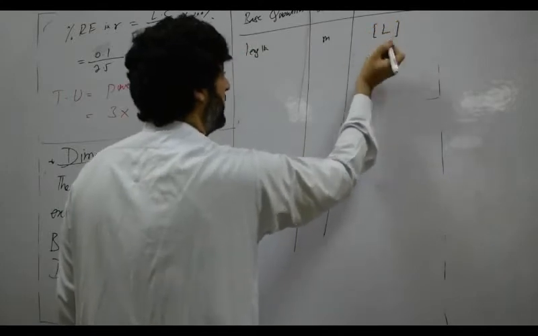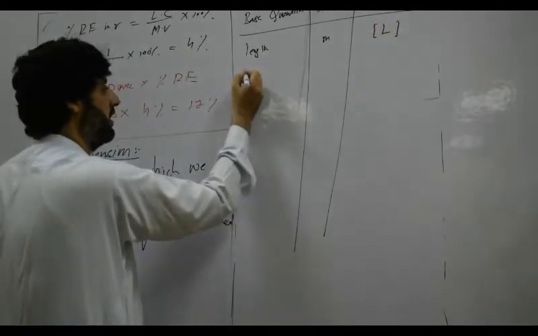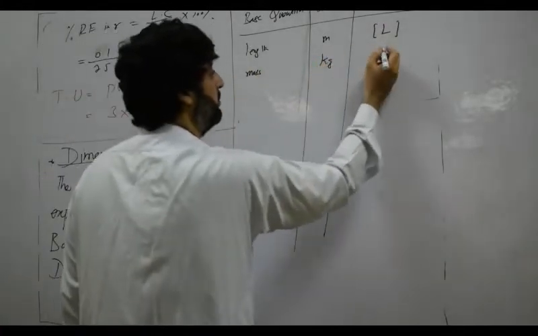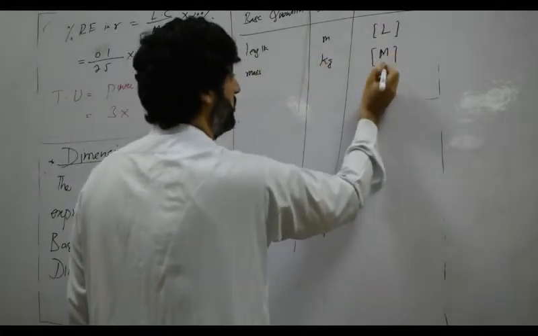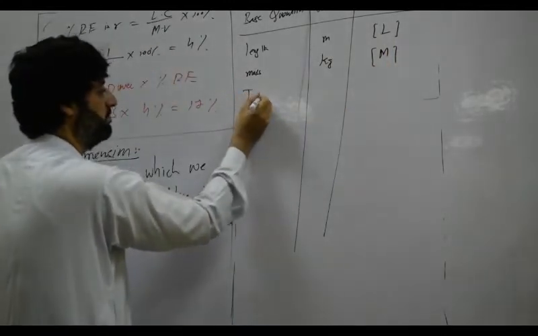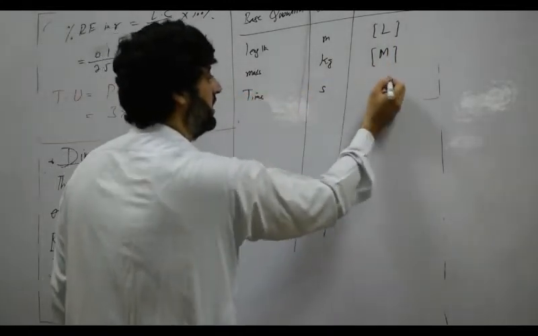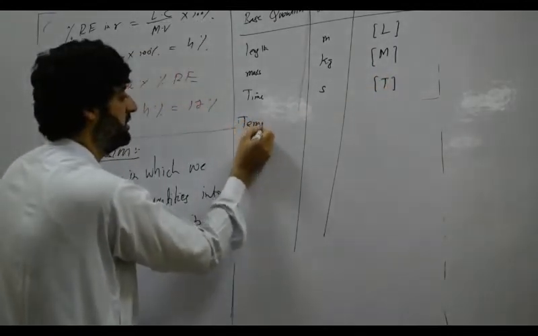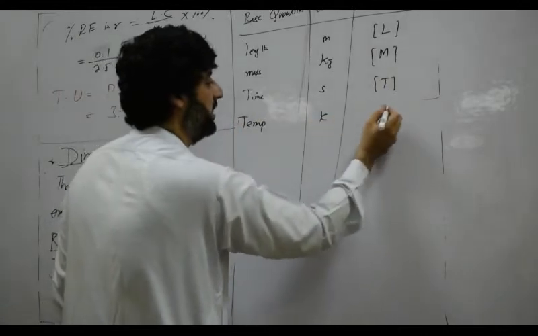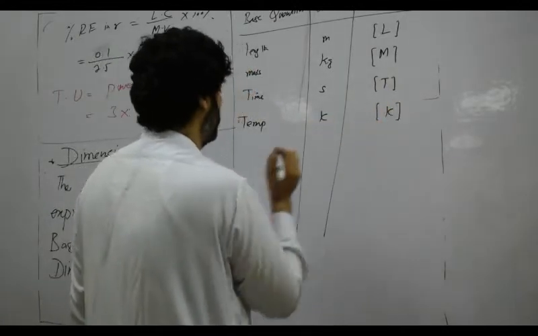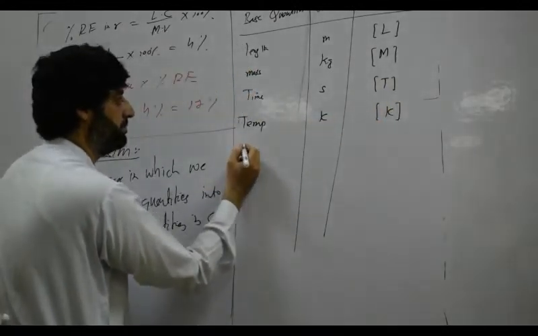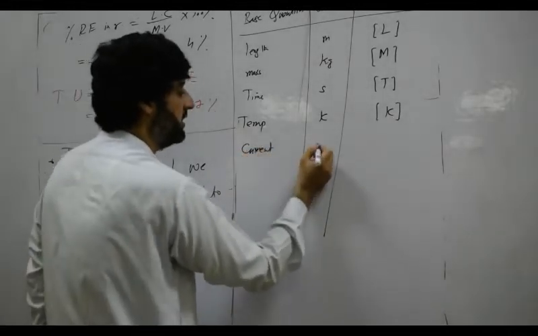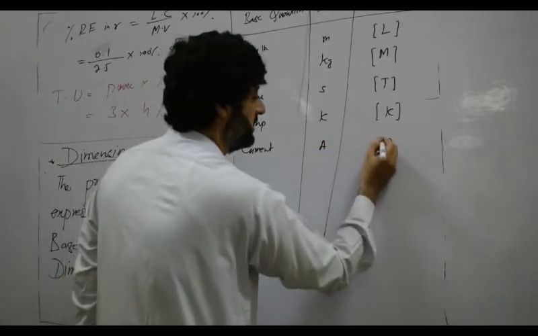Another is mass, its unit is kilogram, its dimension is [M]. Another is time, its unit is second, its dimension is [T]. Another is temperature, its unit is Kelvin and its dimension is [K]. Another is electric current, its unit is ampere, its dimension is [A].